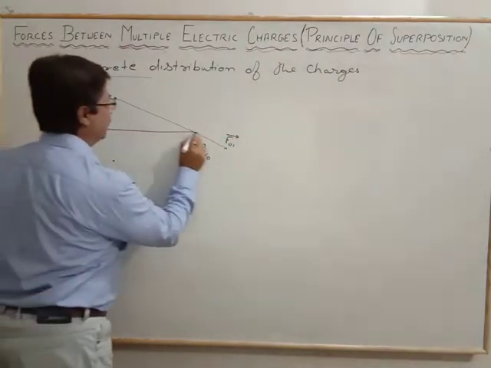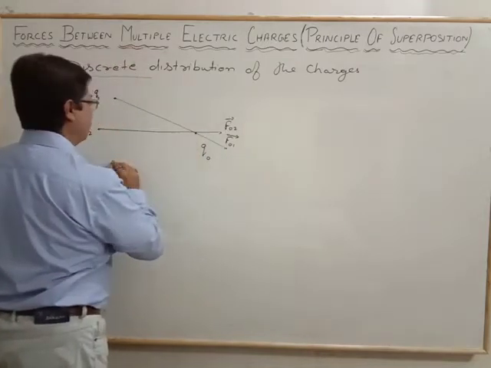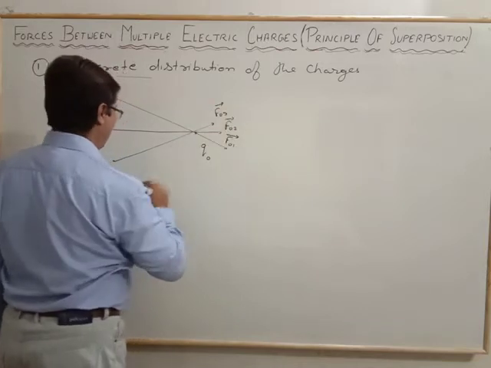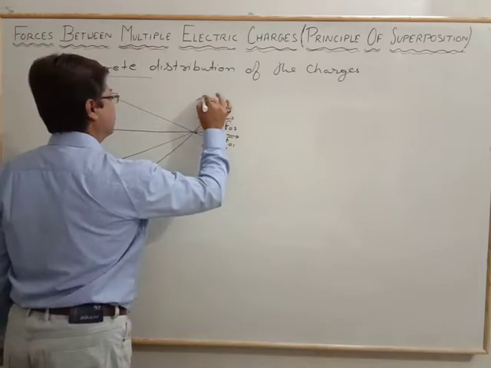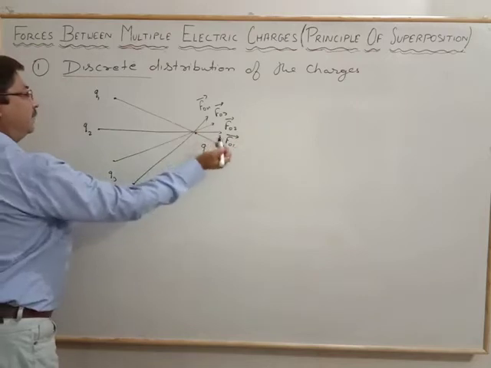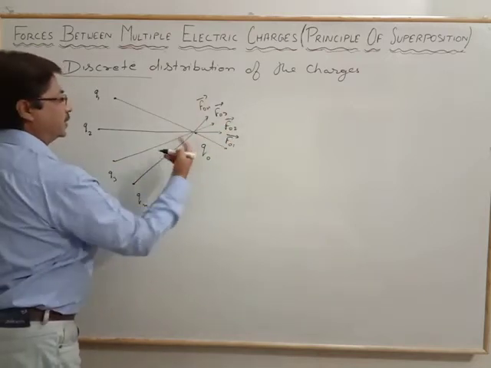For the second we consider F naught 2, like that for the third it is F naught 3, and for n terms it is the force F naught n. So in all the cases we have different directions of the forces acting on the test charge.